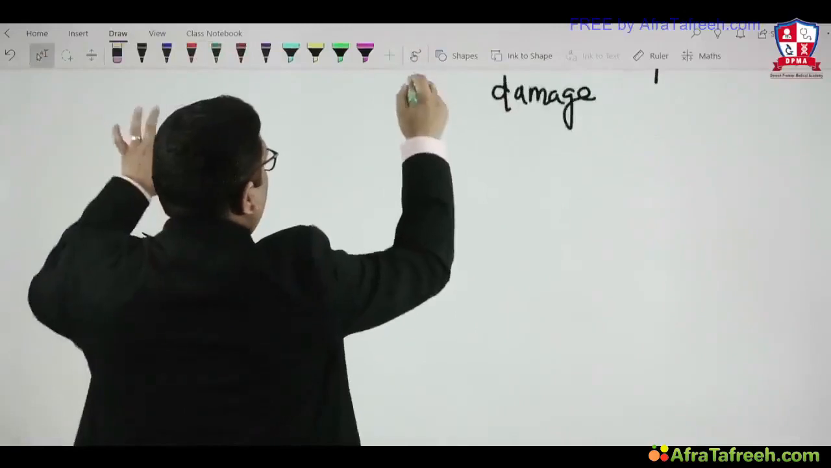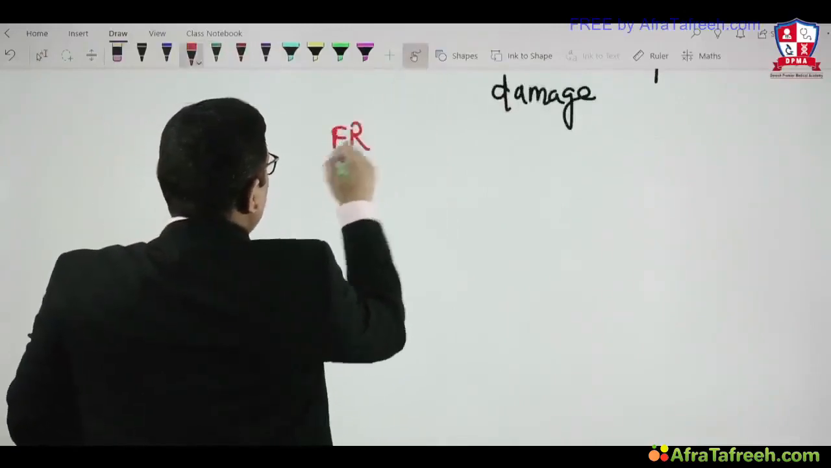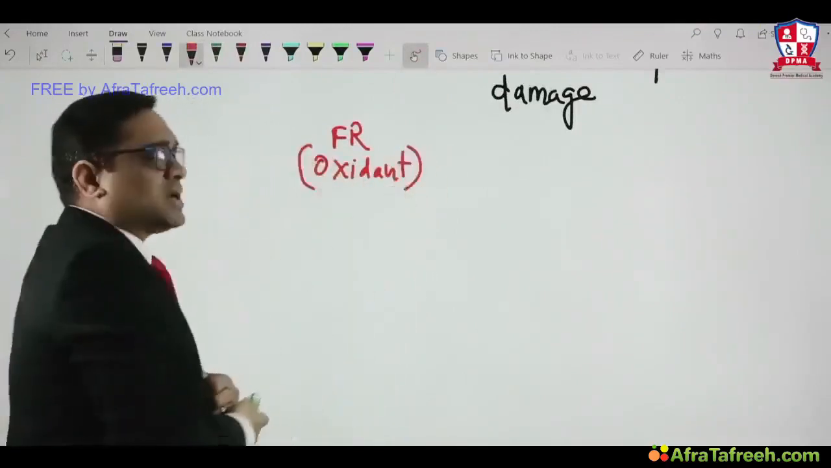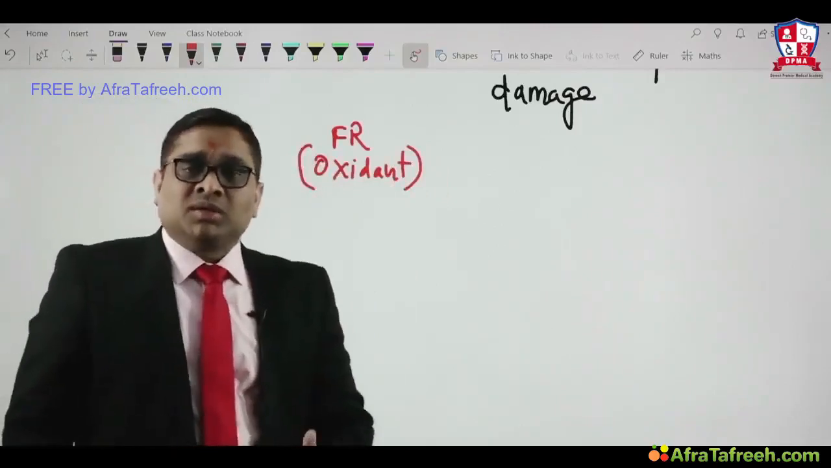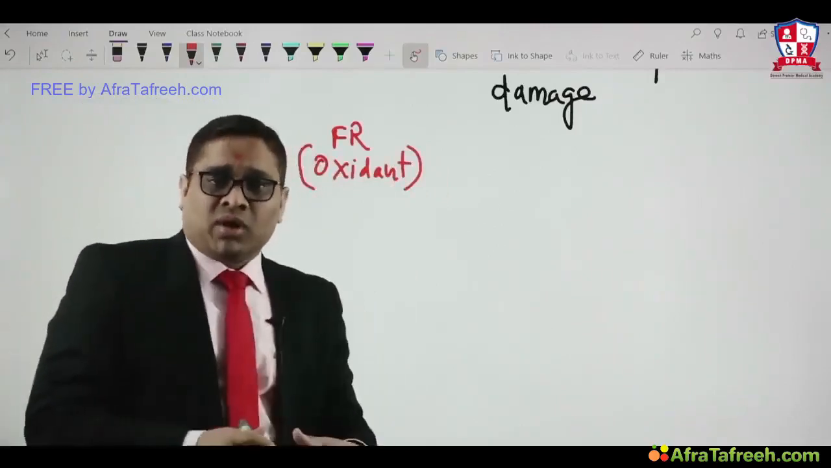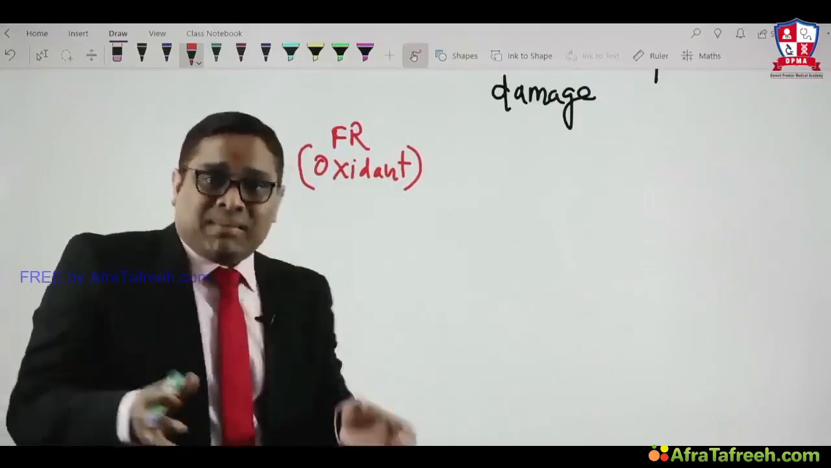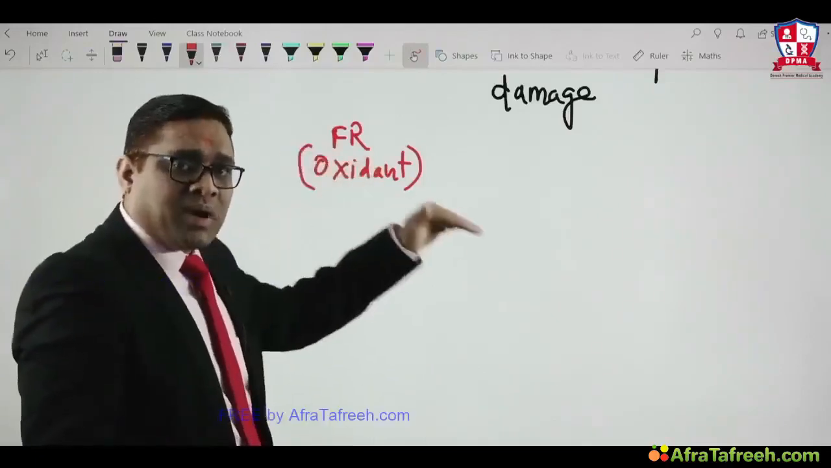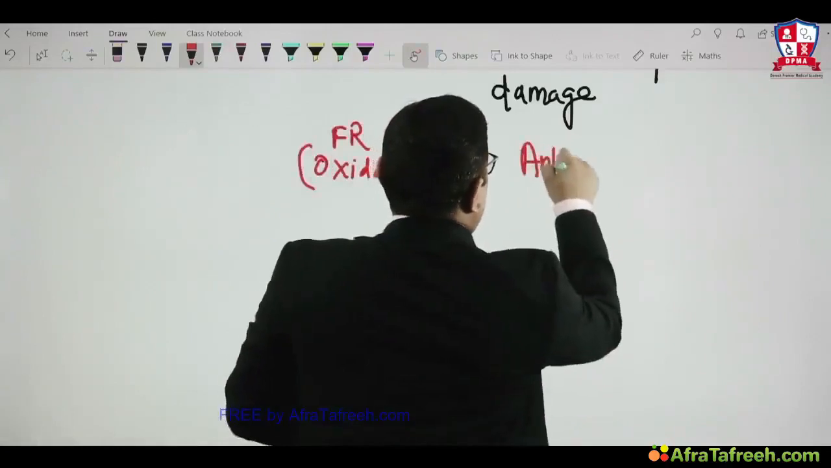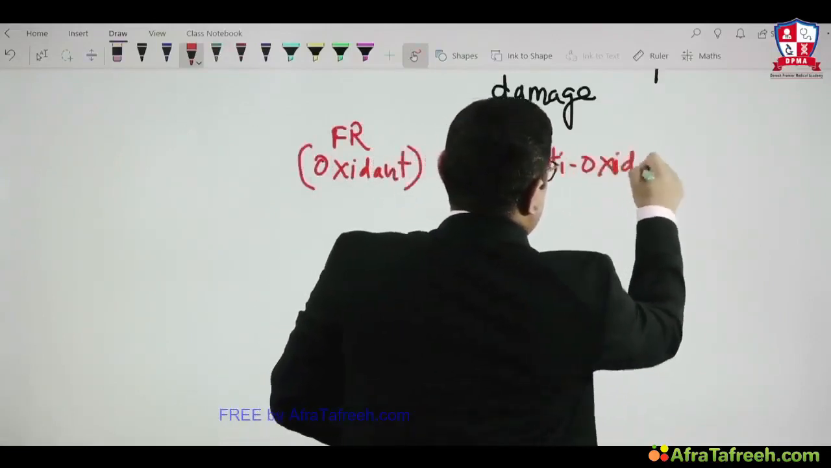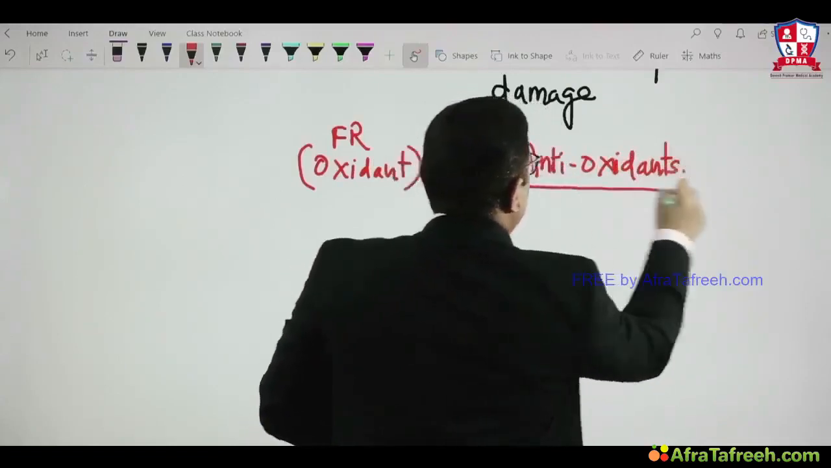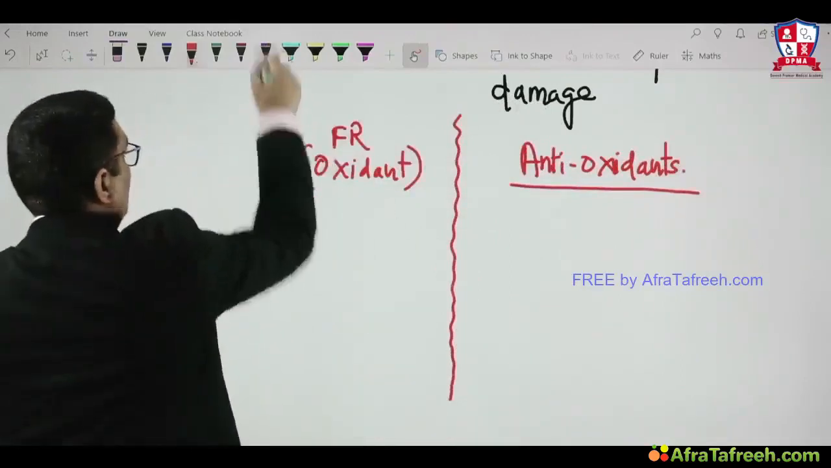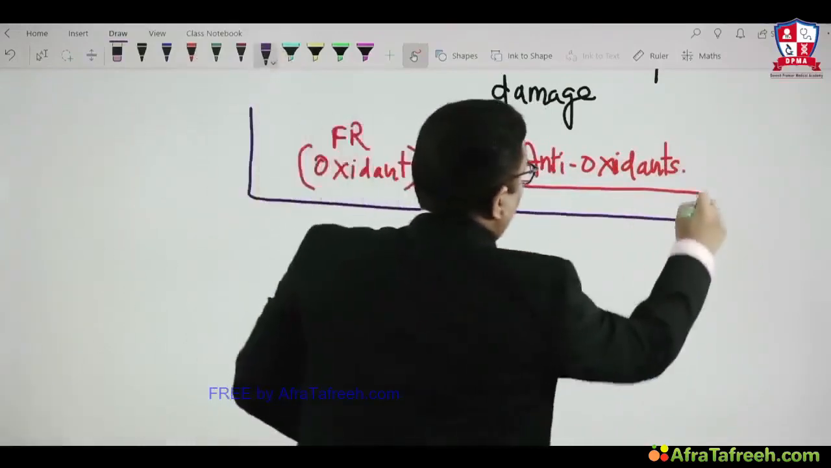Free radicals, as I have told you, are called oxidants, which are normally produced in our body. There are certain substances present in our human body which will prevent the damage caused by the free radicals. The counterpart of oxidants is given by antioxidants. So in our human body there are two things to keep in mind: one is oxidant and the second is antioxidant.